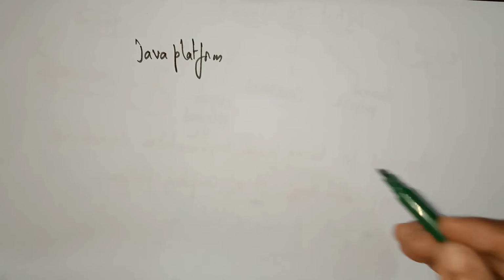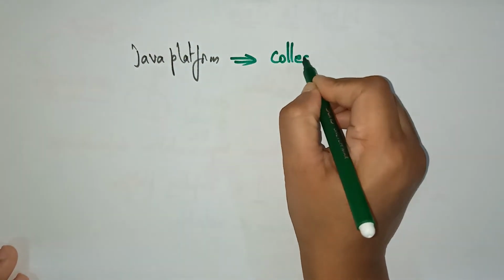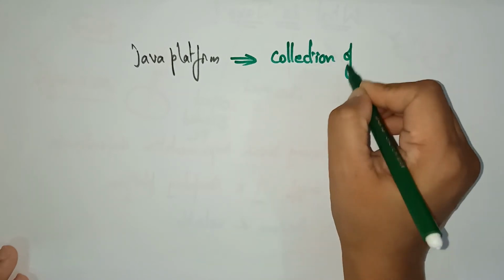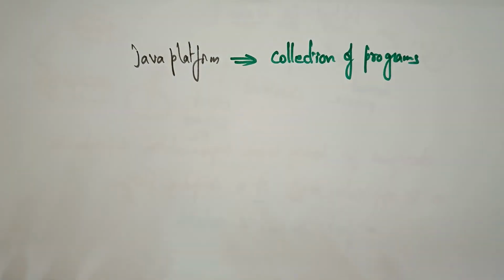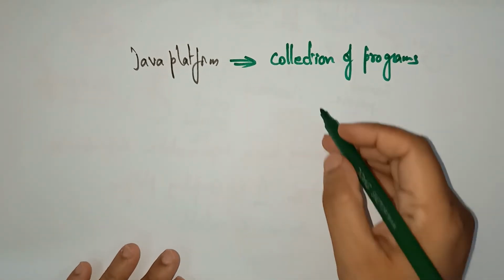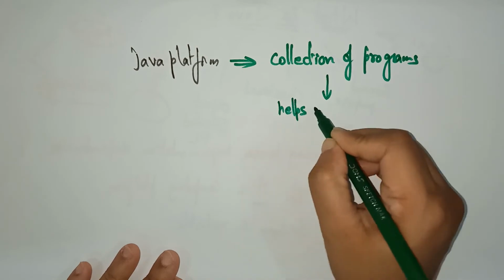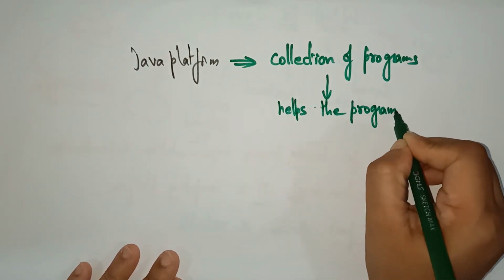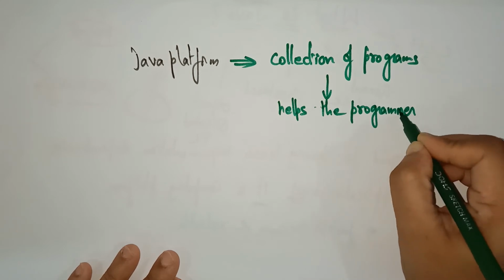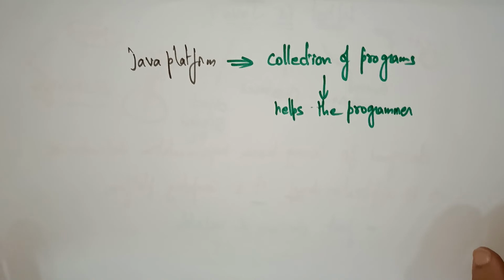It's a collection of programs. Java platform is nothing but a collection of programs. So why are we using this collection of programs? These collections of programs help the programmer. Programmer means you are the programmer, the people who are listening to my video who want to develop a language, create software, anything.